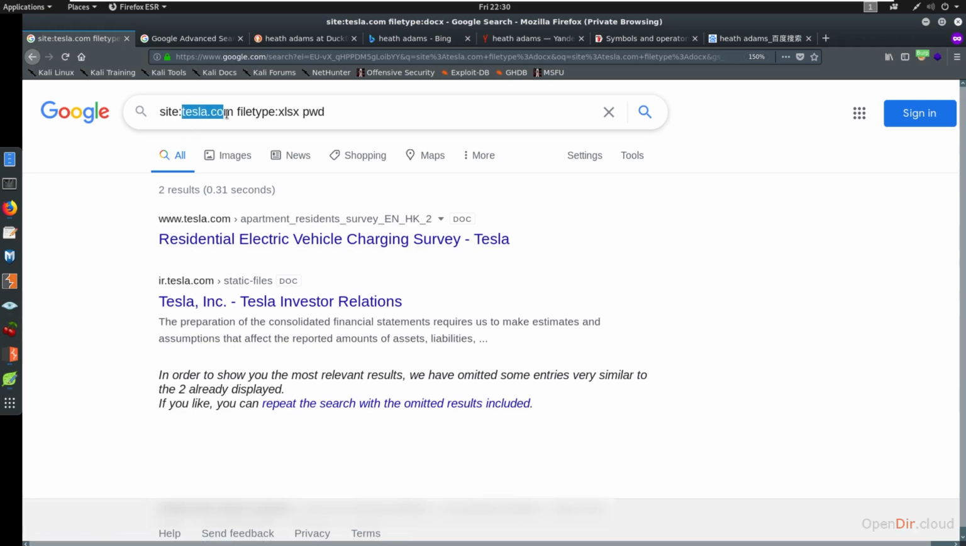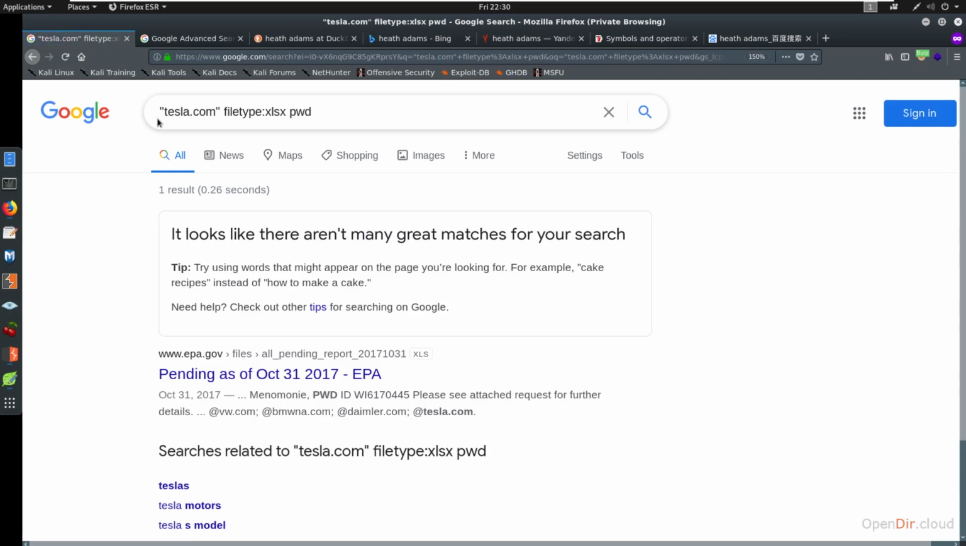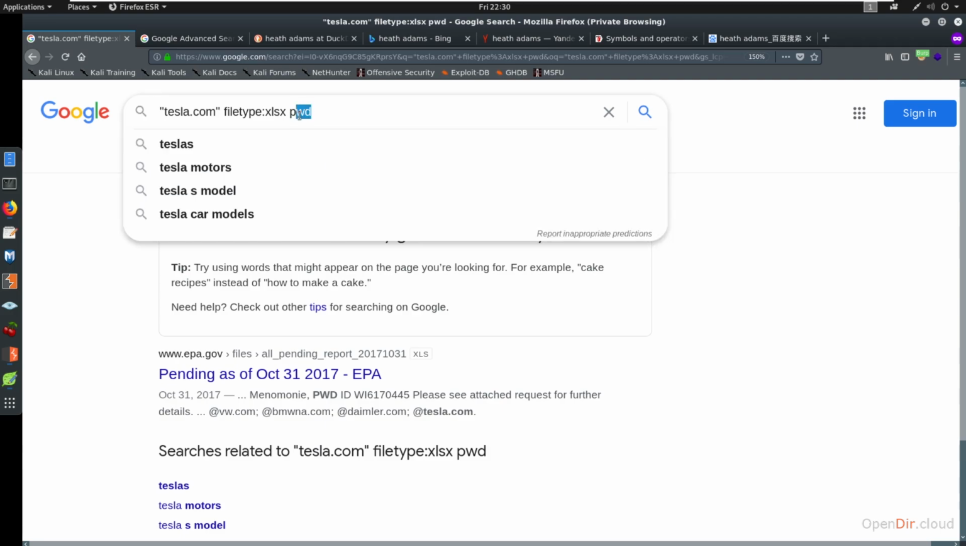And you don't have to limit it to the website. You could say, hey, I want to look at PWD XLSX for anything that just says Tesla.com in it. Okay. And see what happens there. We get one result. So here's an Excel file from the EPA.gov. There's PWD ID, and we have no idea what this is. So we might want to dig into that. We might want to say something like pass in here.